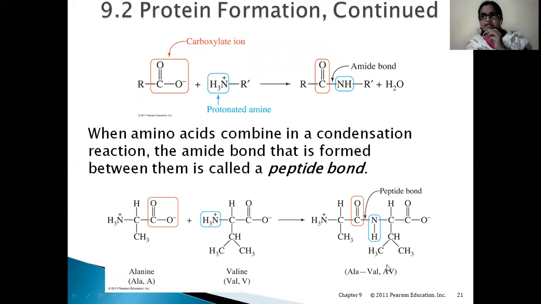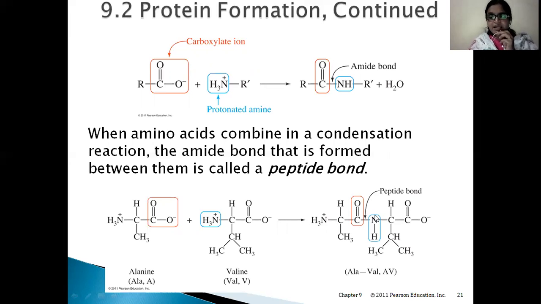In this alanine, you can see there is a free amino group. So this amino acid is called the N terminus. Because a free carboxyl group is there, the other amino acid should be called the C terminus. Here we are seeing the example of only two amino acids.